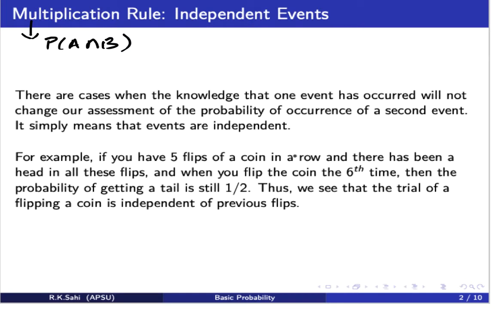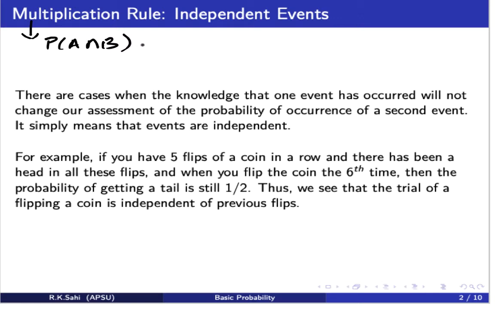Take a very simple example: if I flip a coin the first time, I might get a head. Second time I flip a coin again, I might get a head or a tail, but the flipping of the second coin is not going to affect the flipping of the first coin. So that's the literal meaning of events being independent. Events are not going to affect each other.